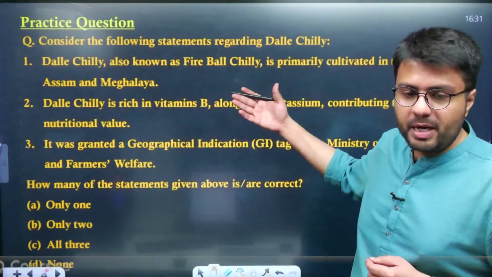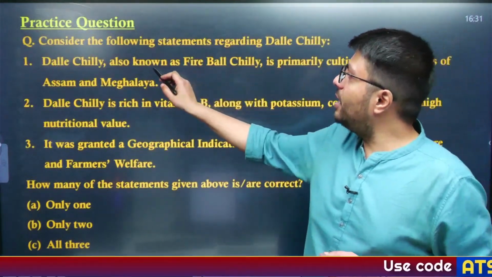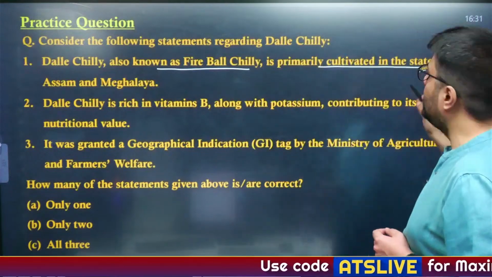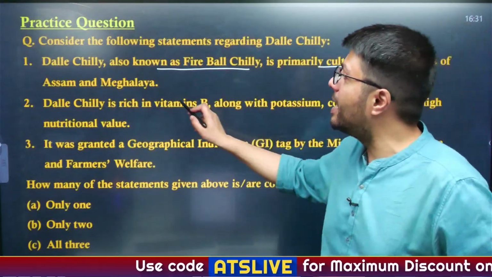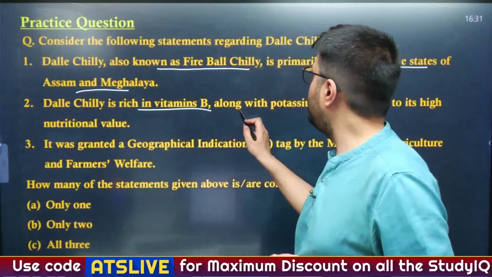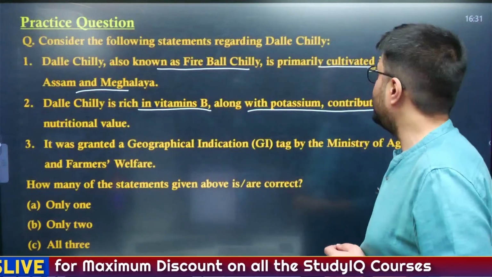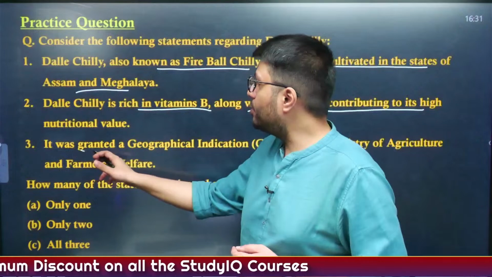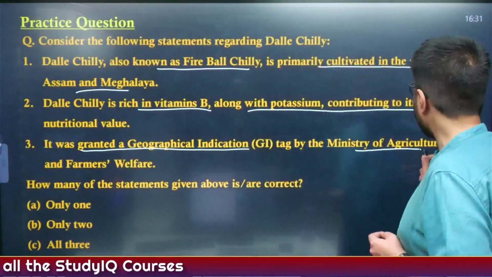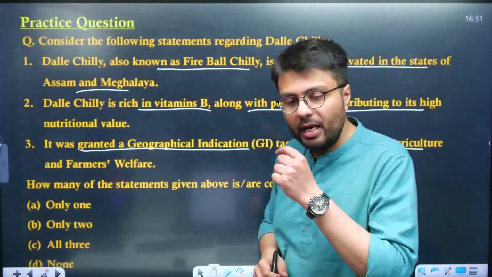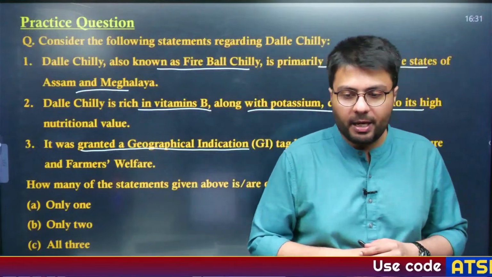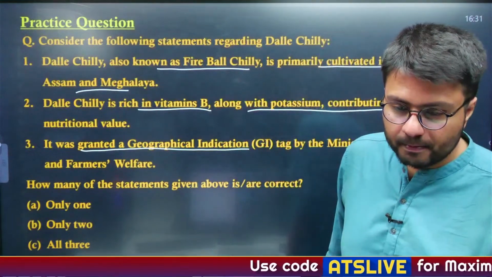Consider the following statements regarding Dalle chili. Dalle chili, also known as fireball chili, is primarily cultivated in the states of Assam and Meghalaya. Dalle chili is rich in vitamin B along with potassium, contributing to its high nutritional value. It was granted a geographical indication tag by the Ministry of Agriculture and Farmers Welfare. Please let me know the correct answer quickly.